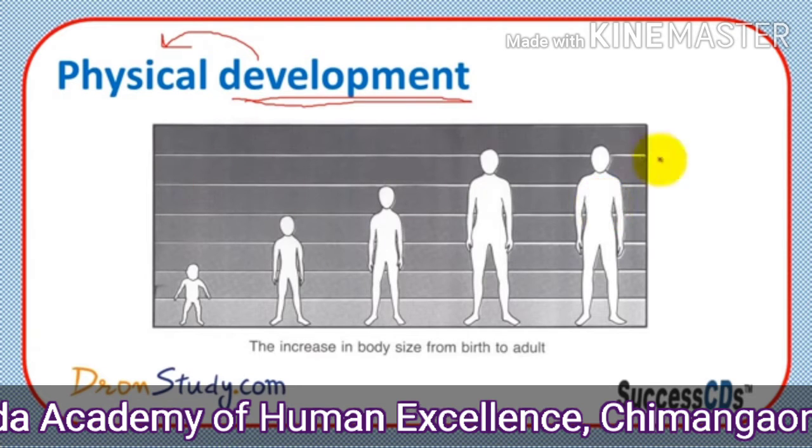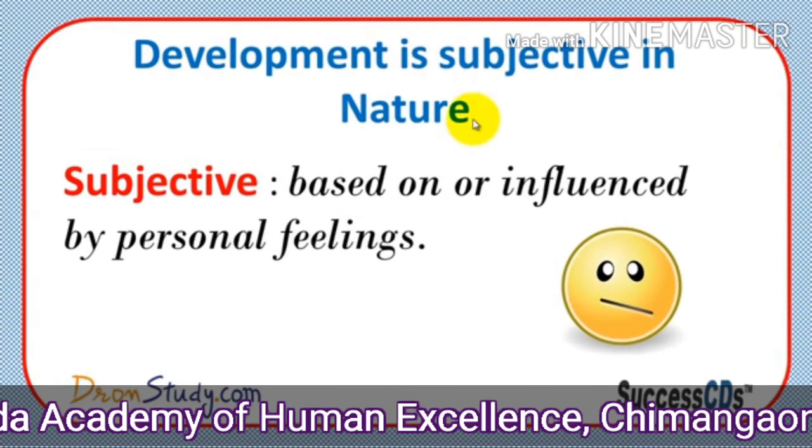You can see in this picture how our body changes from birth to adult. Your height, your weight, many changes occur from outside and inside. Sometimes we say this is development, but this is physical development.